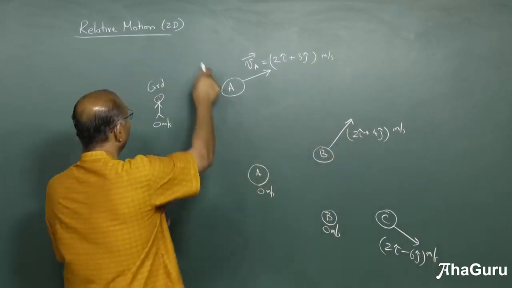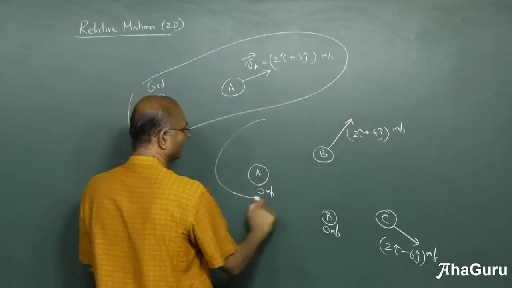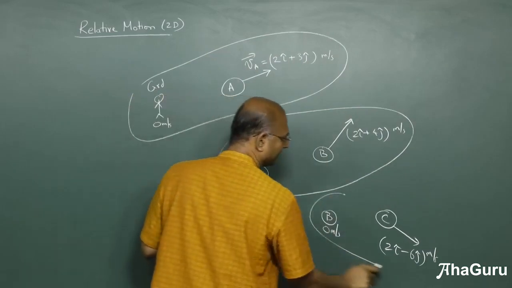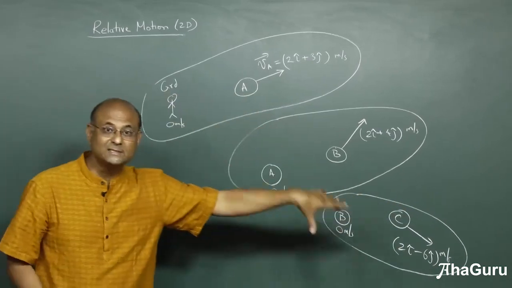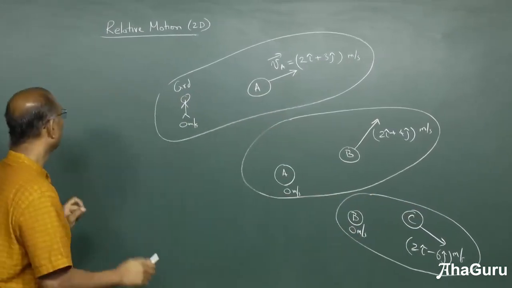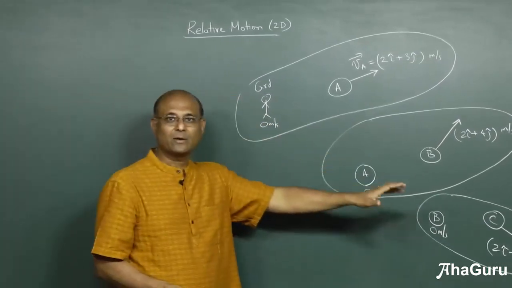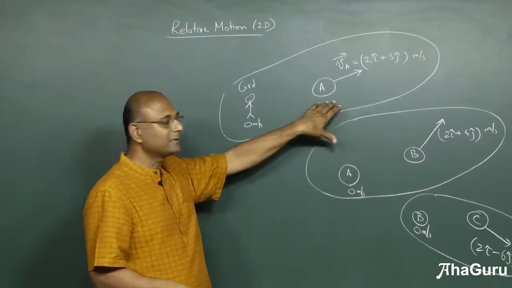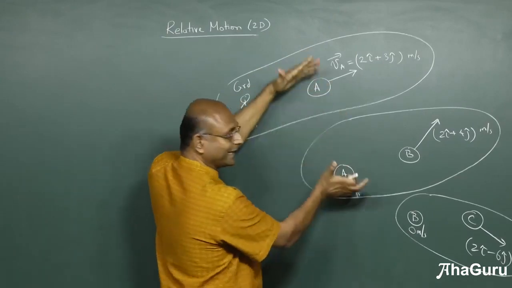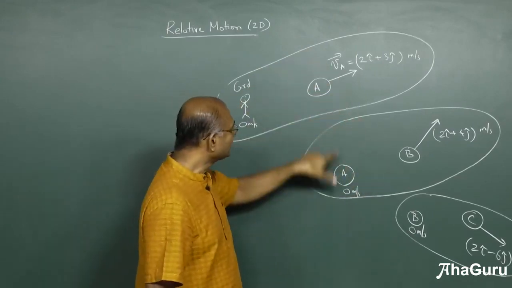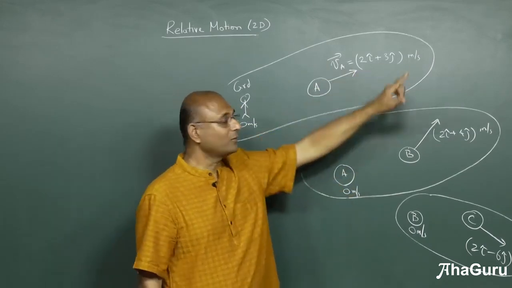Now you have so many pieces of information. You have one piece of information. So let me put this in a box like that. You have another piece of information and you have a third piece of information. What we want to do is to find what does the ground say about C. How will we find that? We can directly solve this problem, but we will also do it in two ways. One is the much more systematic approach, but this one I'm just going to ask you to think. If I want to bring both of these into one diagram, what is common about these two? A. Here you know A's velocity is 0, there you know A's velocity is 2i plus 3j.